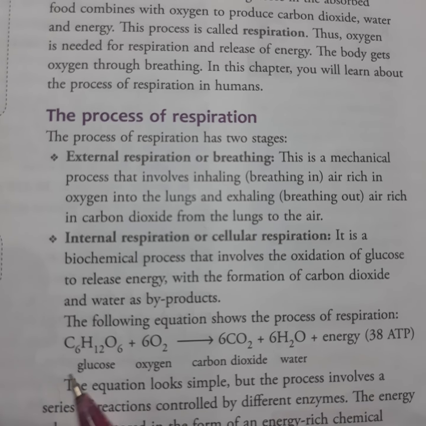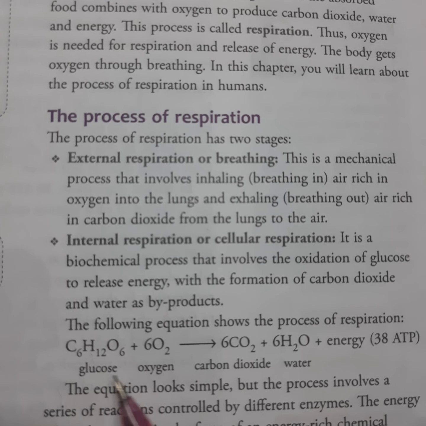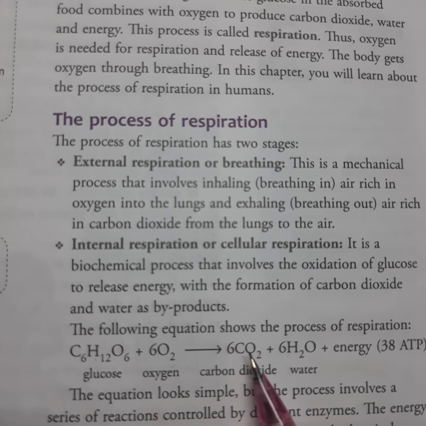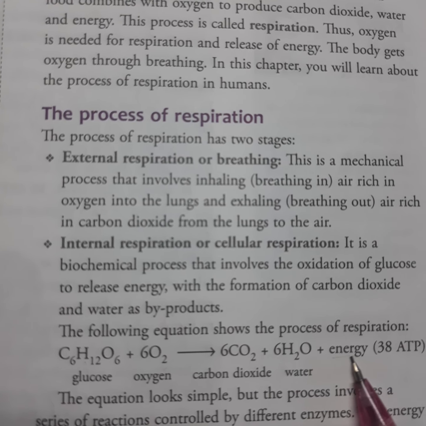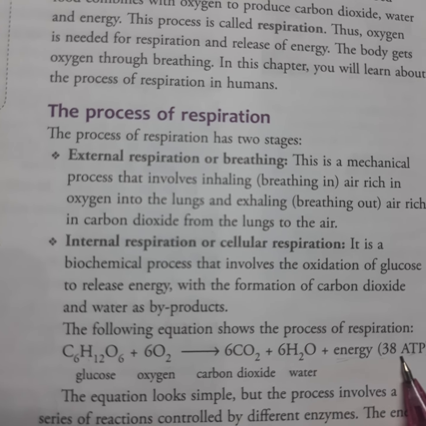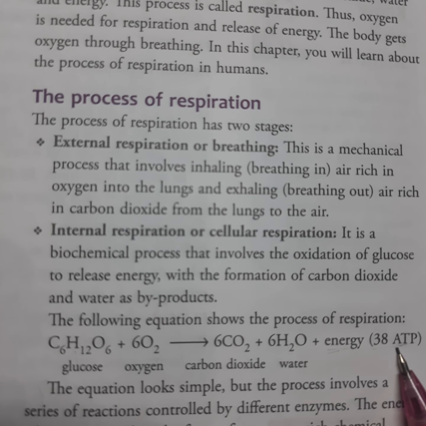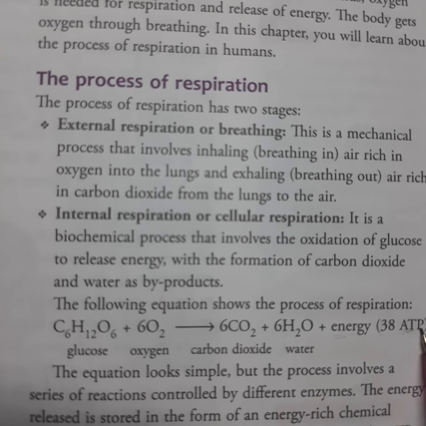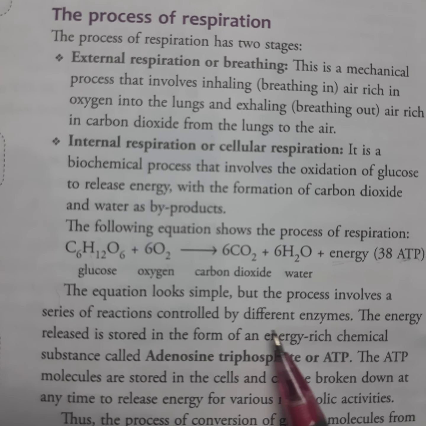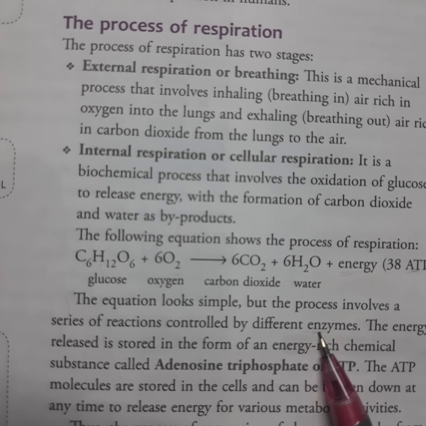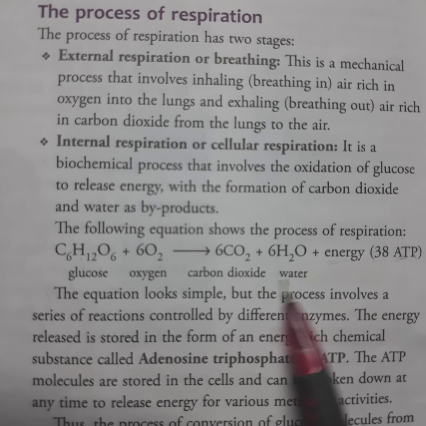So this is the equation. See, 1 molecule of glucose plus 6 molecules of oxygen will give 6 molecules of carbon dioxide, 6 molecules of water plus energy, and energy in the form of ATP, that is 38 ATP. ATP full form is adenosine triphosphate. Okay, this equation looks simple, but the process involves a series of reactions controlled by different enzymes. So many enzymes are involved in this equation.